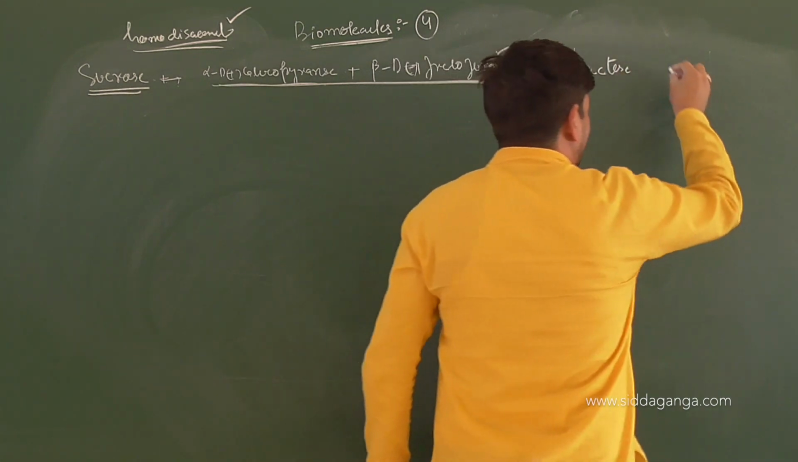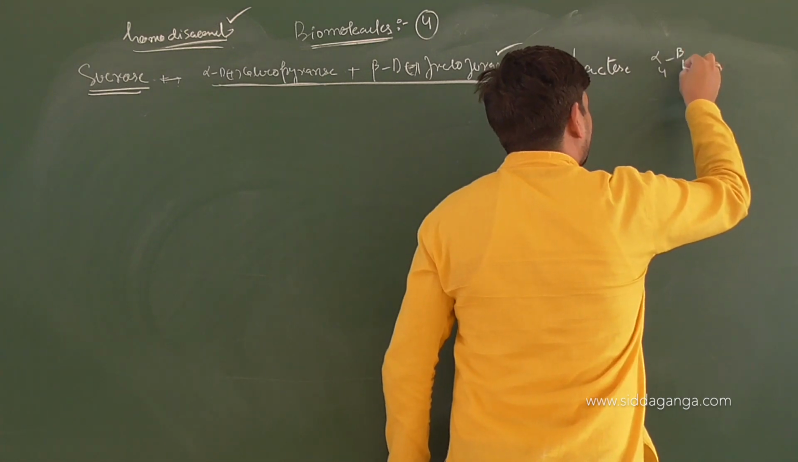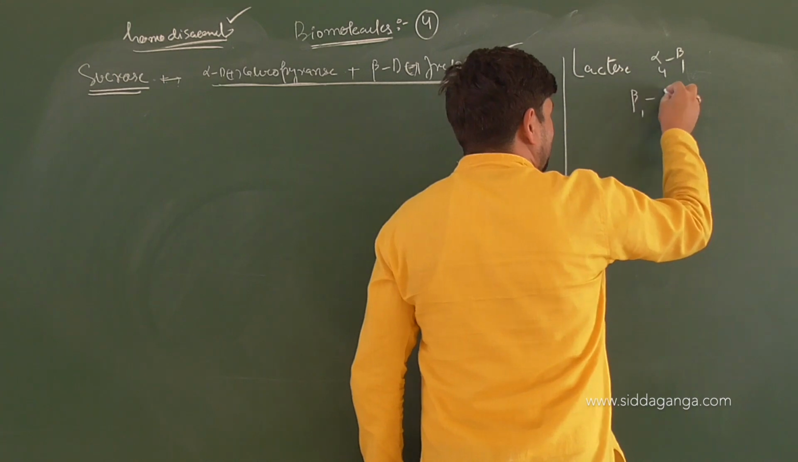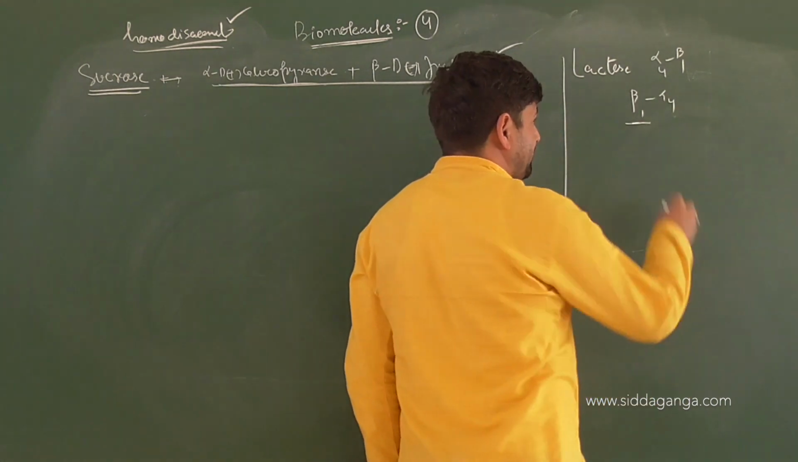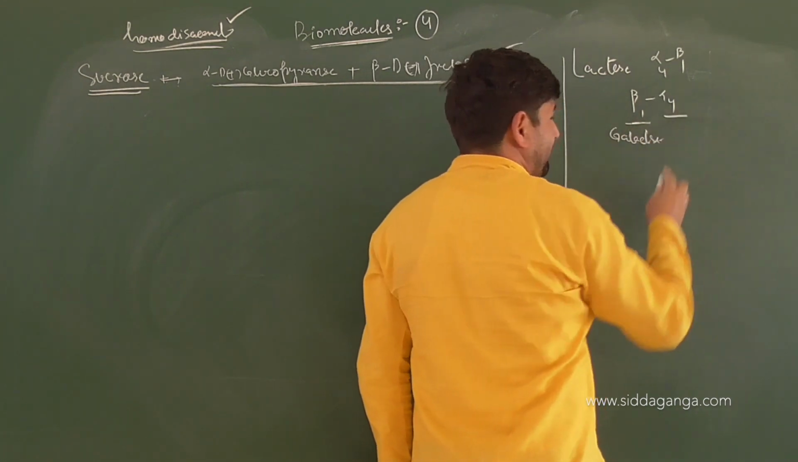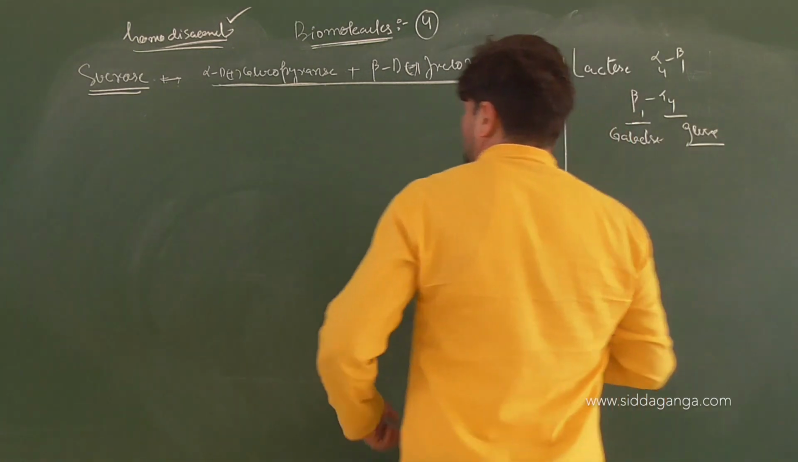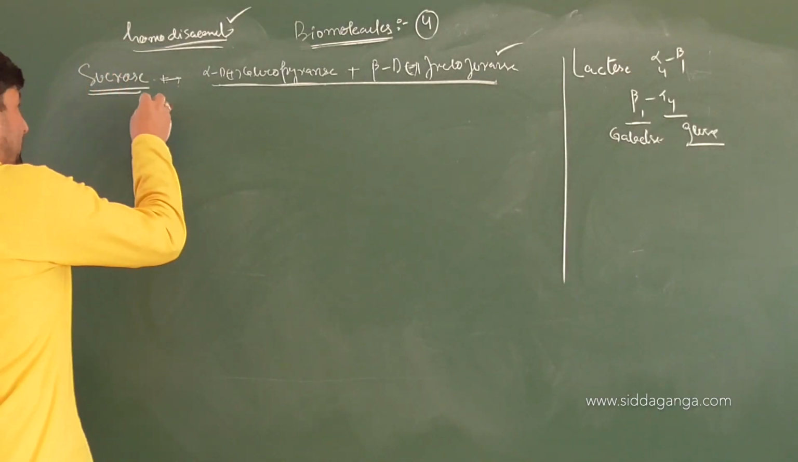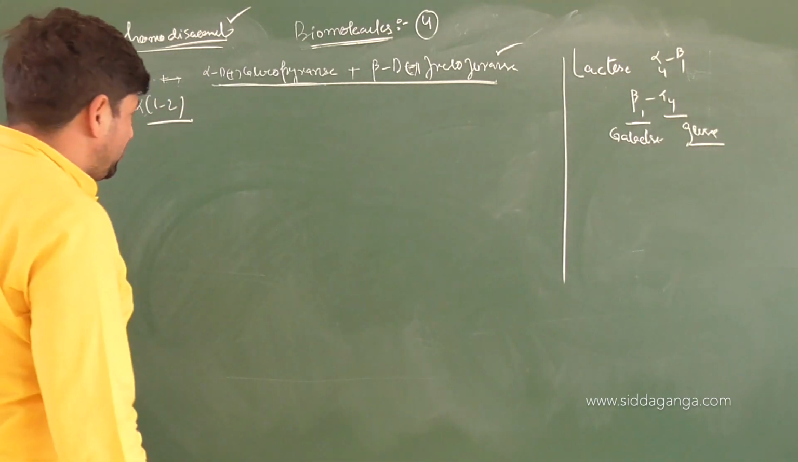So what is the link there? Alpha 4 beta 1, right? So beta 1 alpha 4 link. Beta 1 is attached from where? Galactose. And alpha 4 is from where? Glucose. But in case of sucrose, the link that is available is the alpha 1,2 link. Let me show you the diagrammatic analysis.